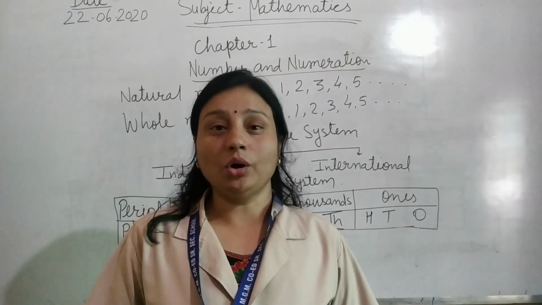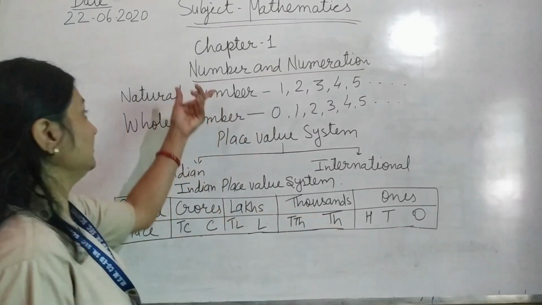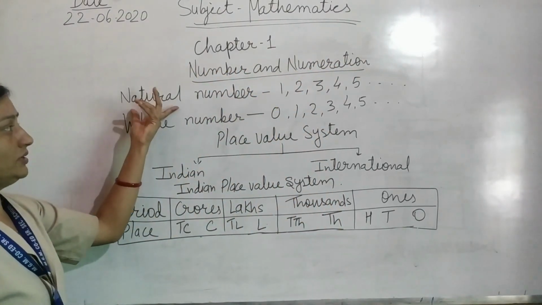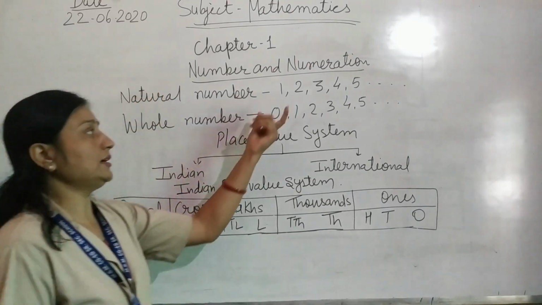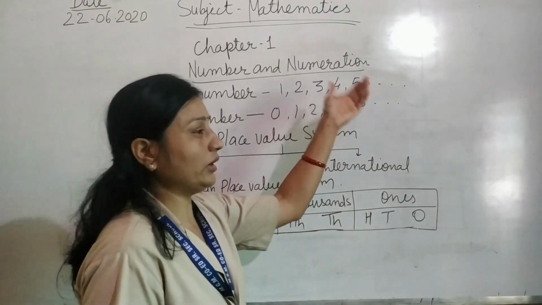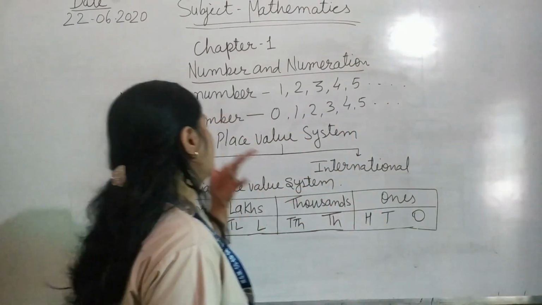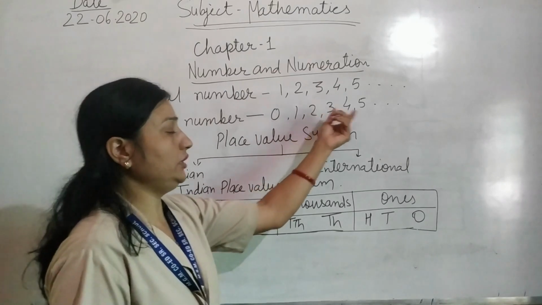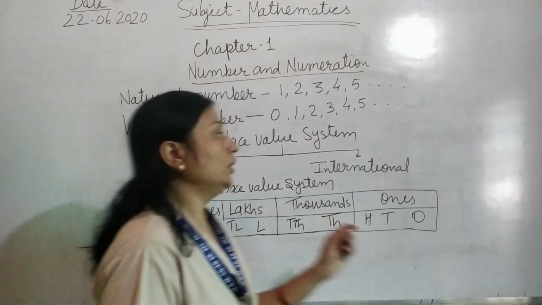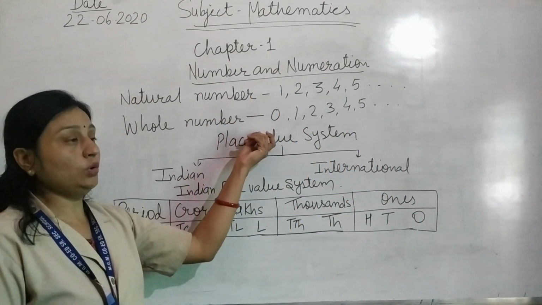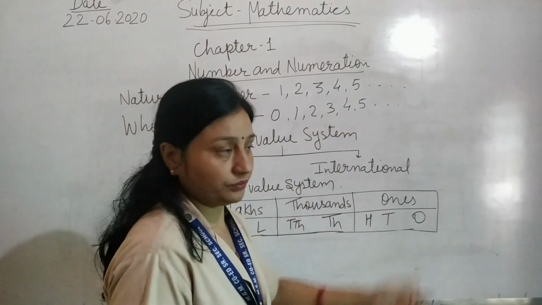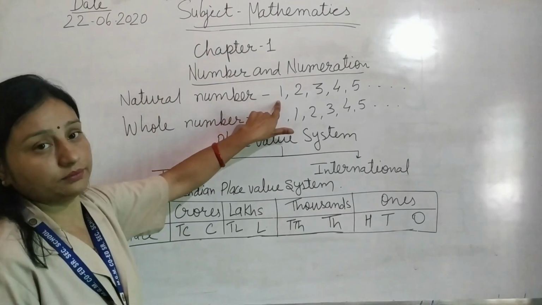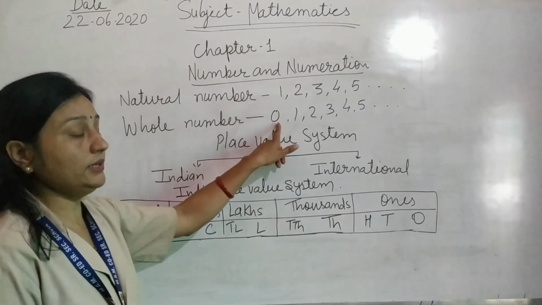Today revision of chapter 1, number and numeration. Numbers. First, natural numbers. Natural numbers start from 1, 2, 3, 4, 5 and so on. Whole numbers start from 0, 1, 2, 3, 4, 5 and so on. So whole numbers are 0 and the natural numbers. The smallest natural number is 1 and the smallest whole number is 0.